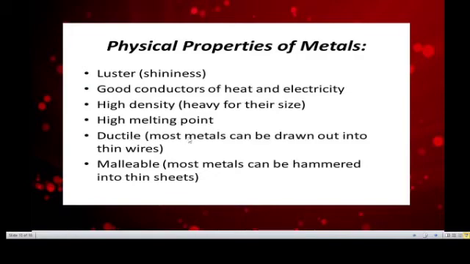Ductile, most metals can be drawn out into thin wires. Malleable, most metals can be hammered into thin sheets.